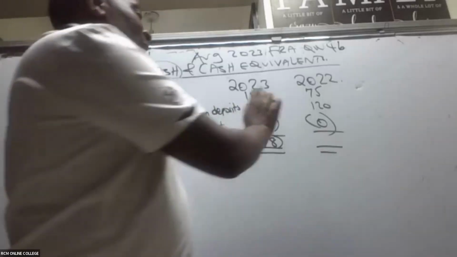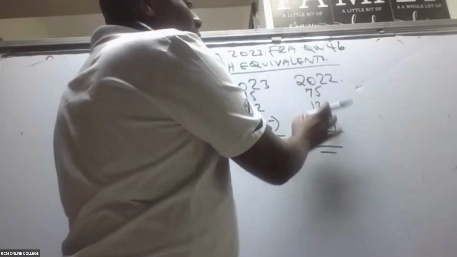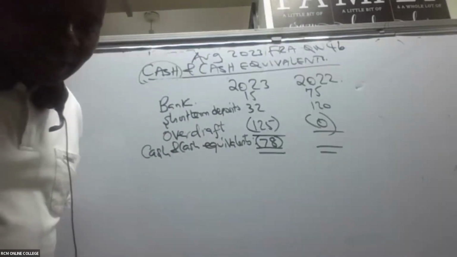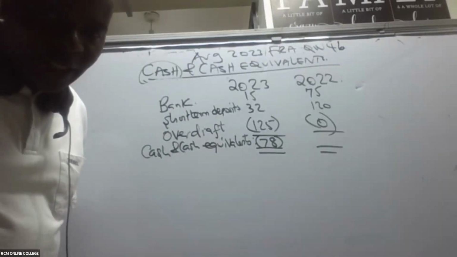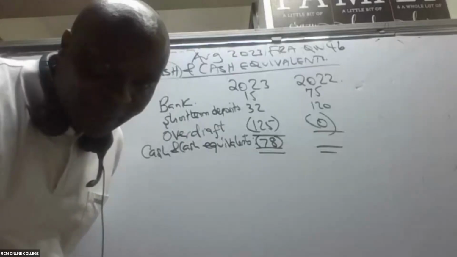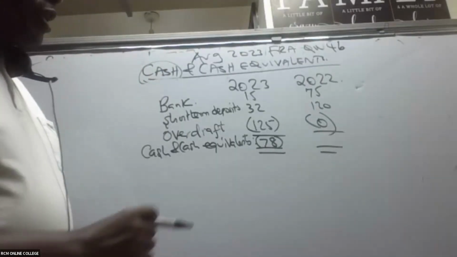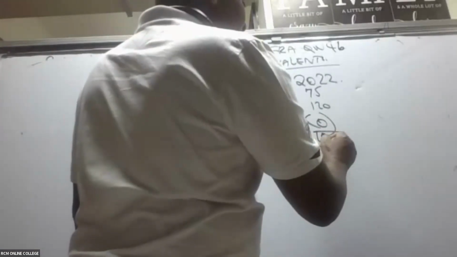So we are taking, in this case here, the bank and the short-term deposits. How much do we have here? All right. Thank you, Nancy. Thank you, Sammy K. Thank you so much. All right. So then this one here gives me 195.